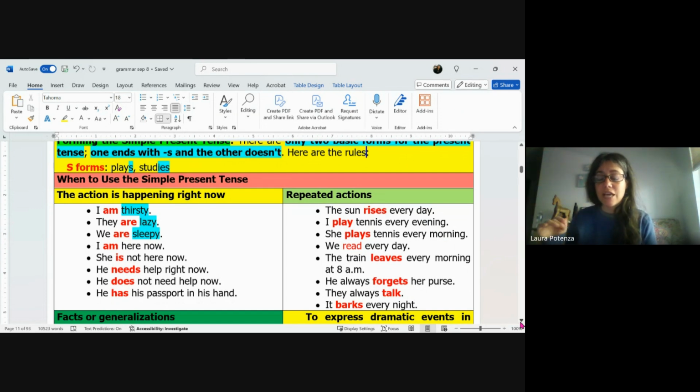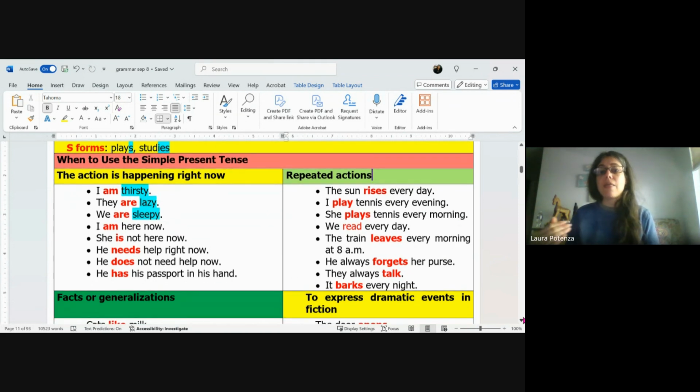And this is just a table that's putting it all together for you. So you'll see you have the action happening right now. Then next to that, you have the repeated actions. Then under that, you have the facts or generalizations. And then next to that, you have to express dramatic events in fiction. So Jay put these all together in one table that's convenient so that you can look side by side all together to see how it is.